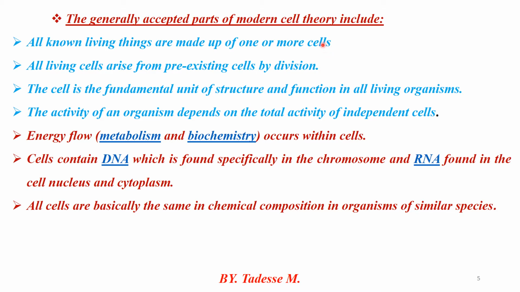The egg and the sperm cell are one of the best examples describing the first modern cell theory that is accepted today. The second one says that all living cells arise from pre-existing cells by division. This is from non-spontaneous generation, without including spontaneous generation. All living cells come from pre-existing cells by cell division. This means that a living cell comes from a living cell. A living cell does not come from a non-living part.